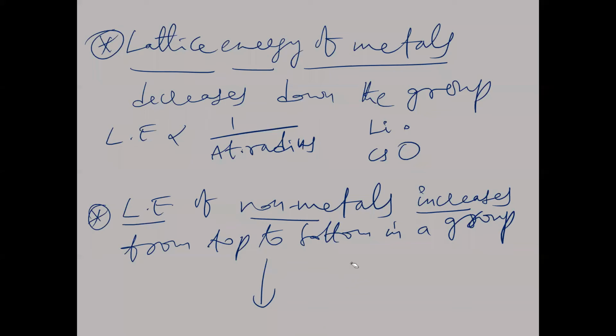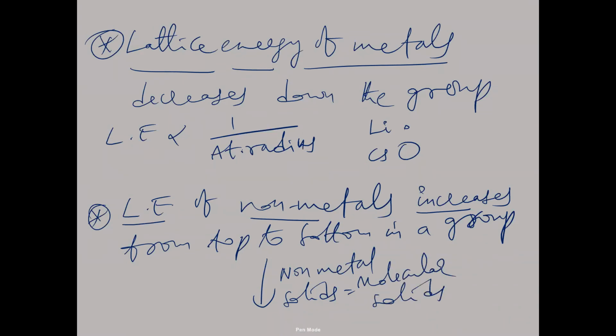Lattice enthalpy generally means the energy required to break the ionic crystal or any solid crystal into its constituent particles. Non-metal solids are generally molecular solids.